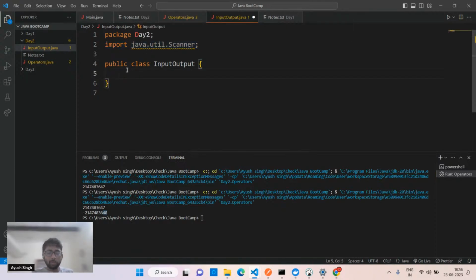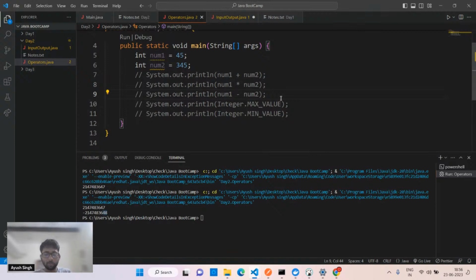Simple. So we write public static void main again. Here I'll show you how we can take the input and output. By using this, I'll also tell you how we can use the conditional statements. We have one more topic, which is conditional statements, with the operators. I'll tell you about the operators in between with the conditionals as well. Let's suppose in here we have to see arithmetic. I hope you got the idea. Modulus. Here, let's see one more. This is actually what I wanted to tell you.